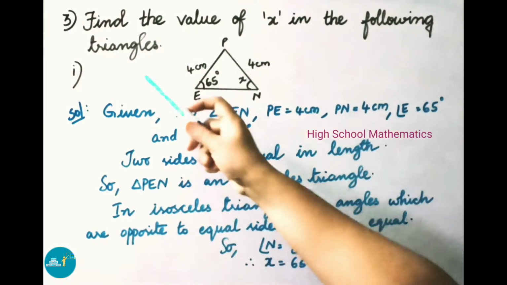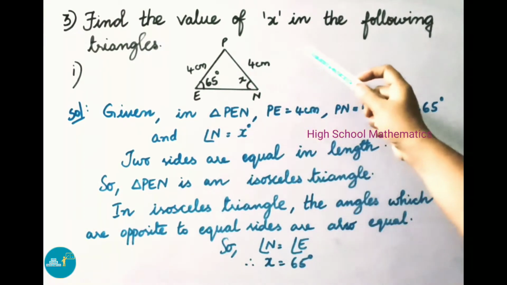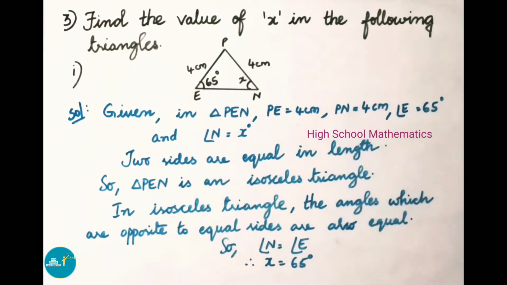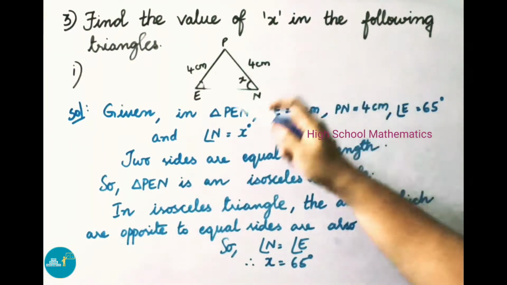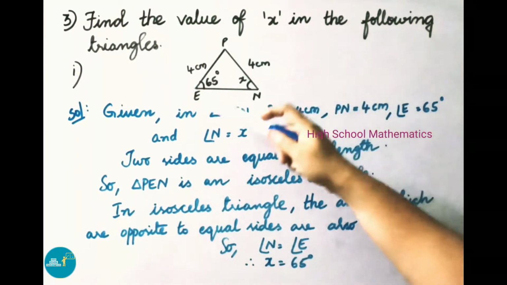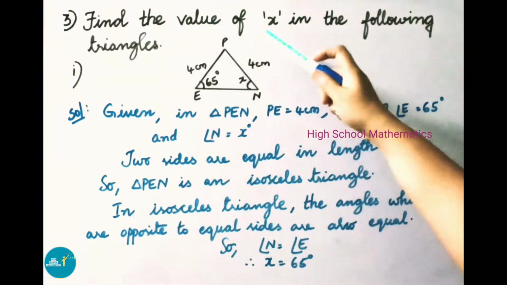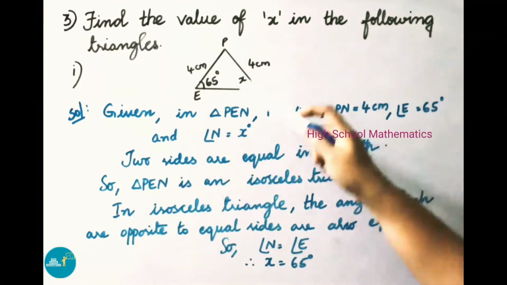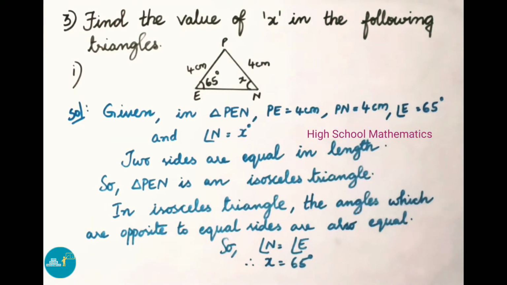See now question number 3. Find the value of x in the following triangles. See now the first one. Observe the triangle PEN. Here PE equals 4 centimeter, PN equals 4 centimeter, angle E is 65 degrees and angle N equals x. Here two sides are equal in length. So triangle PEN is an isosceles triangle.